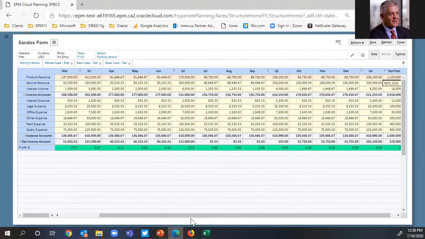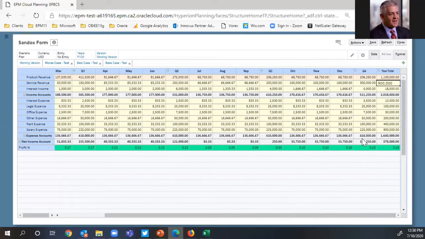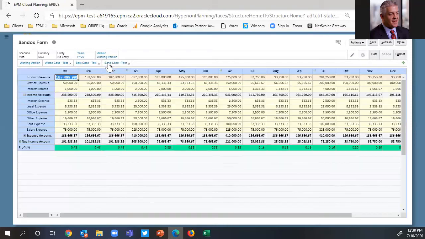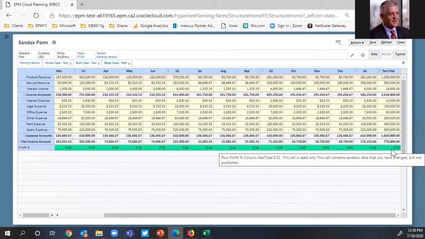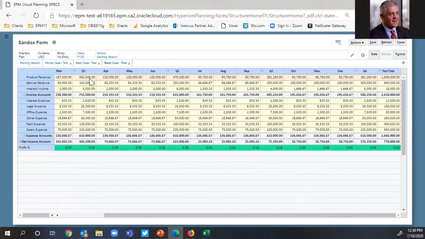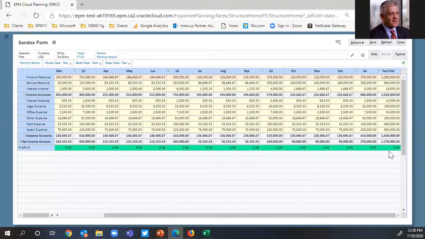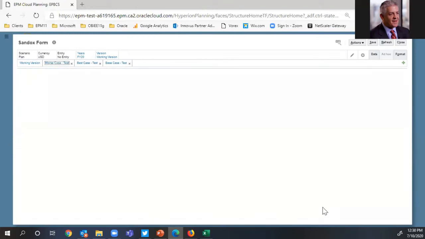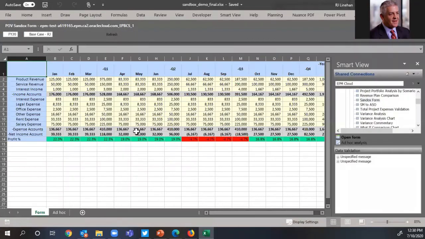All right. So at this point, I have 3 different versions or perspectives of my revenue that have a different impact on my net income. If I go back to my base case here, you'll notice that my net profit percent is 32%. My best case is at 44%, and my worst case is at 19%. Okay, now let's look at that in SmartView.